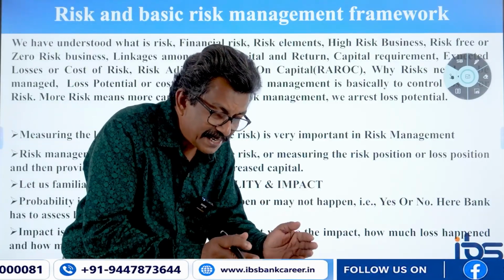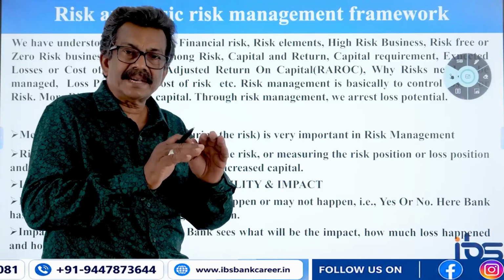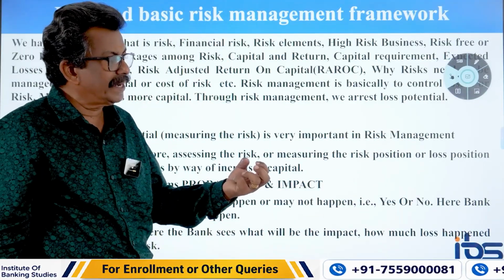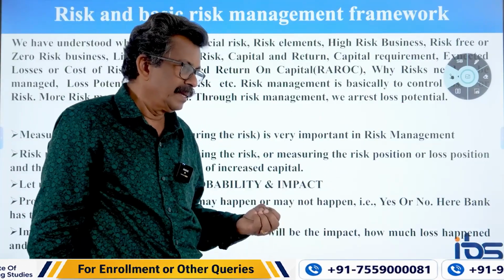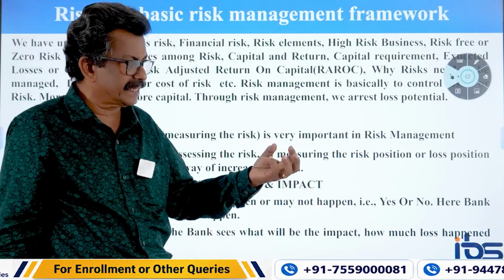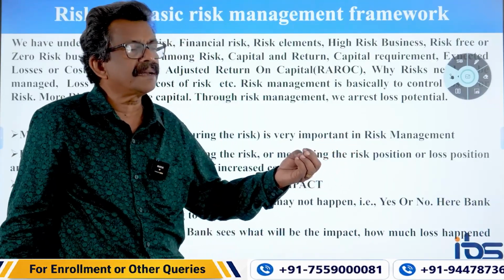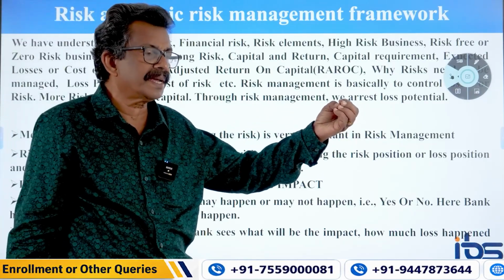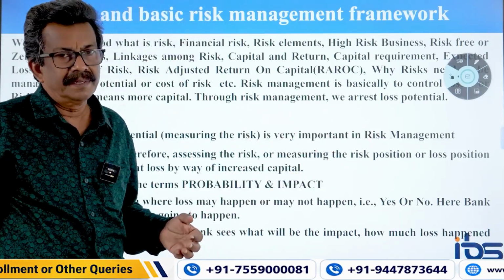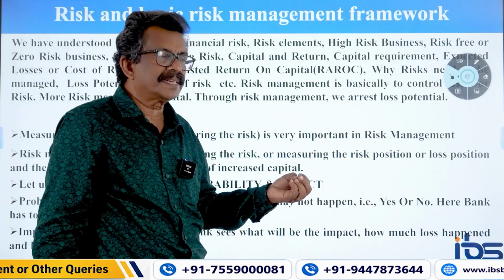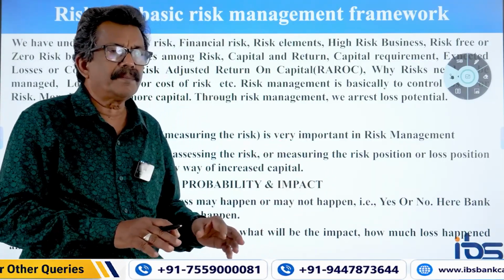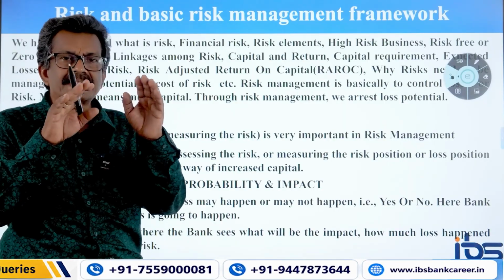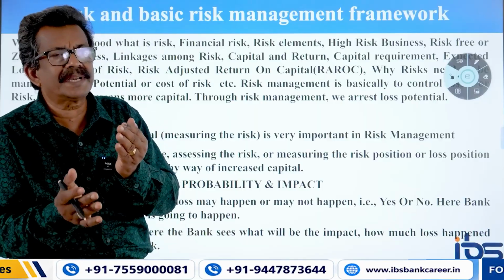What is the percentage of risk? What is the impact of that probability? Suppose the probability percentage is 10. That means there is a 10% chance that this person may commit default. If its impact we arrived at is 5, probability into impact will give you the risk score.